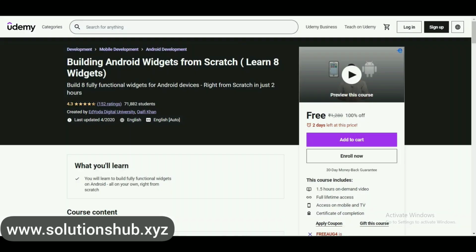The second course is Building Android Widgets from Scratch. Learn 8 widgets: building 8 fully functional widgets for Android devices right from scratch in just 2 hours. The rating of this course is 4.3 and already 72,000 students have enrolled. In this course you will learn how to build fully functional widgets on Android all on your own, right from scratch.